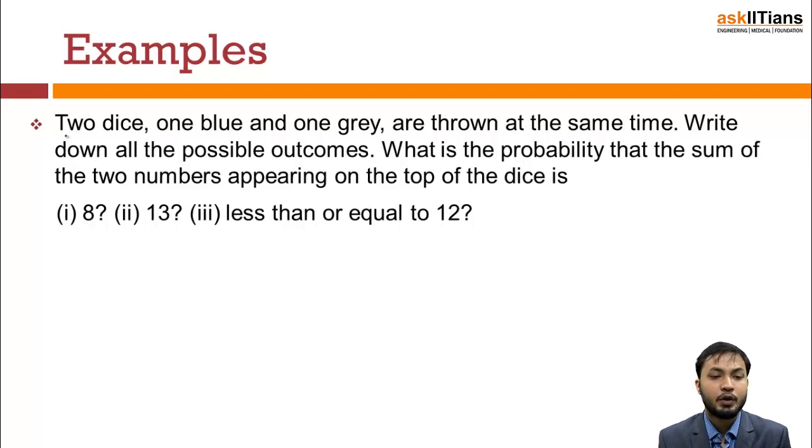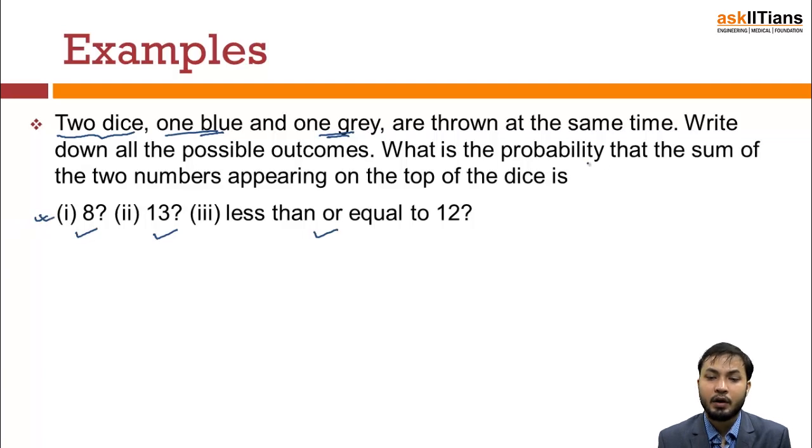When 2 dice, one blue and one gray, are thrown at the same time, write down all the possible outcomes. And what is the probability that the sum of the 2 numbers appearing on the top of the dice is 8, 13, or less than or equal to 12? Now you can write down the sample space. I need not write that, you know all the sample spaces of that, so you can do that. That's fairly easy. Now let's look into the question part.